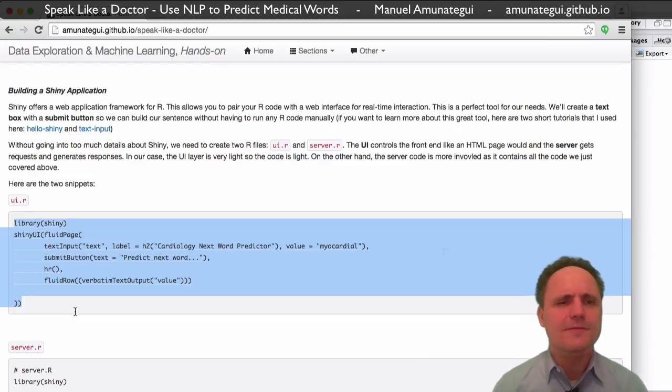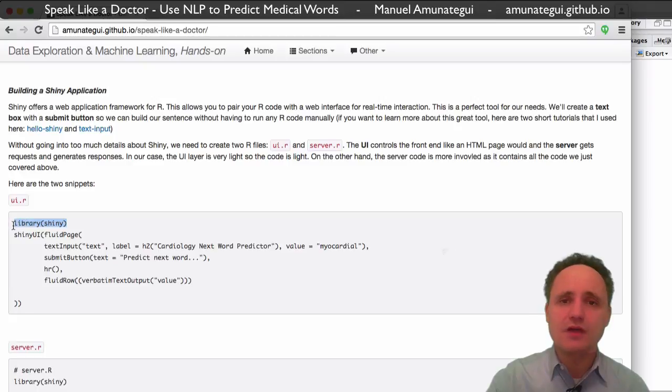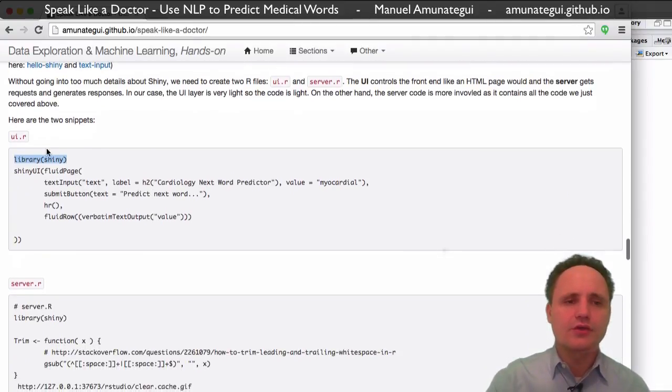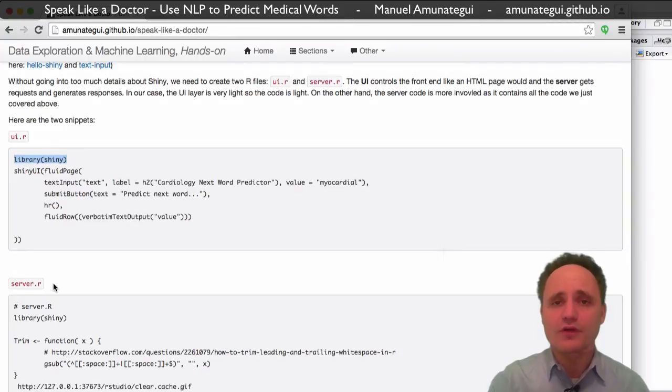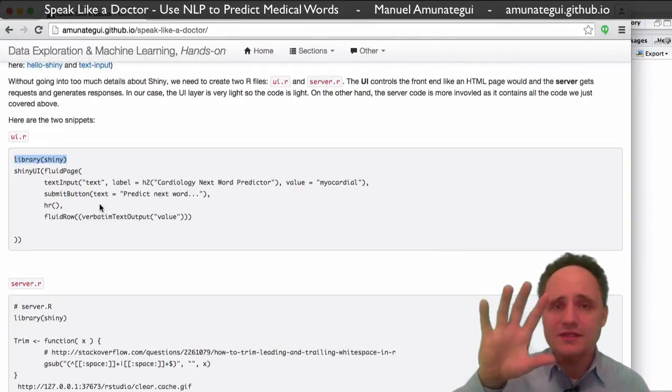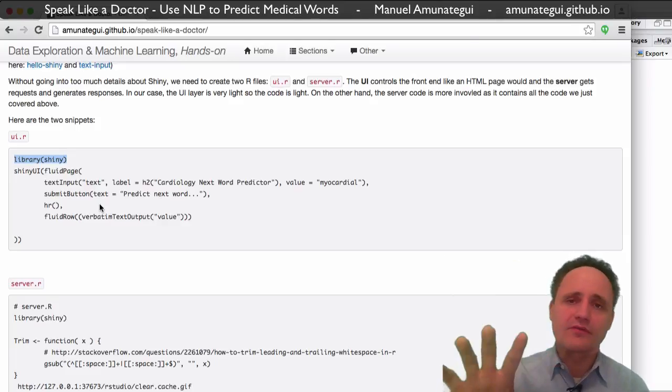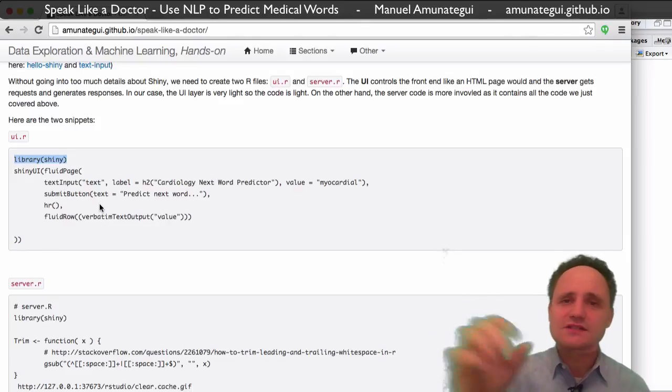Okay. So let me talk a little bit about Shiny, because it requires a few things. So yes, you will need to have Shiny installed. You just do install.packages Shiny, and you need to create two separate files. One is called UI.R and one is called server.R. They have to be called that way. There's always a UI layer and a server layer, right? The UI is the type of objects you have on your front end, if you want buttons, charts, sliders, text boxes.